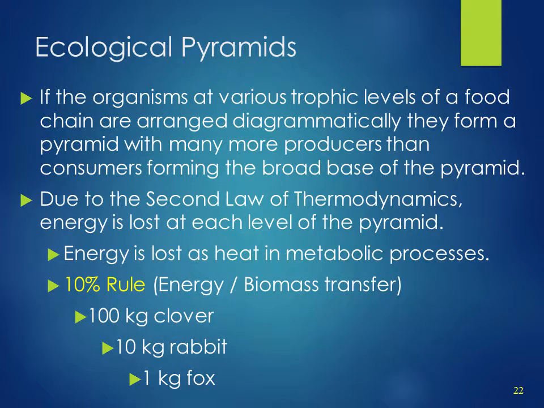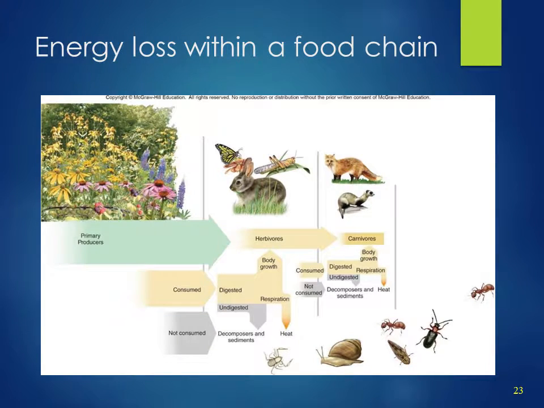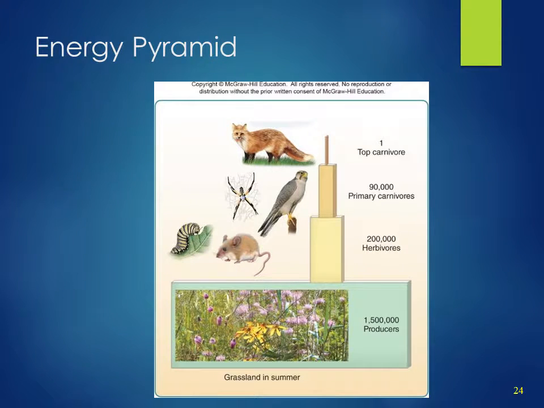What implication does this have? Ultimately, the number of trophic levels is limited. Because of this energy loss, at some point there is not enough energy available to support the next higher level. A rule of thumb is that most pyramids are limited to 4 trophic levels. An illustration of energy loss within a food chain. An illustration of the energy pyramid.